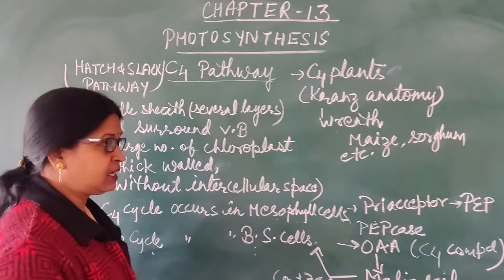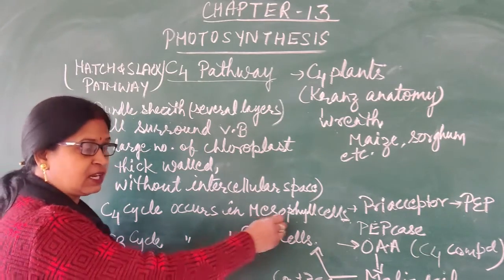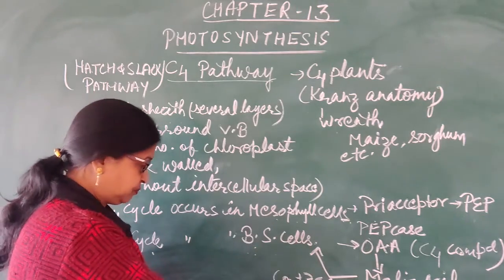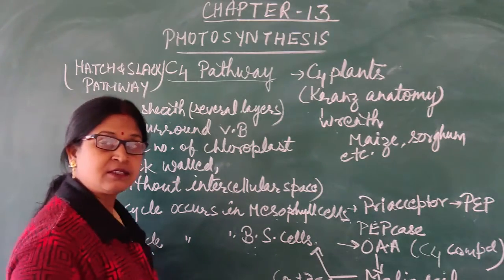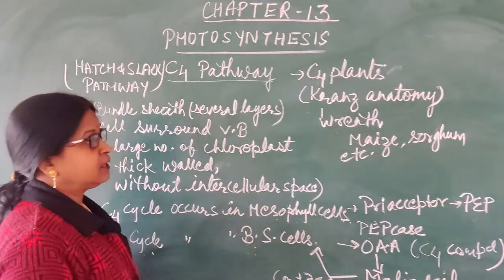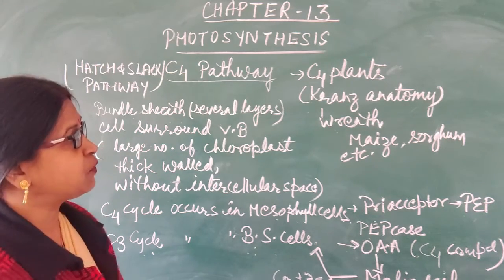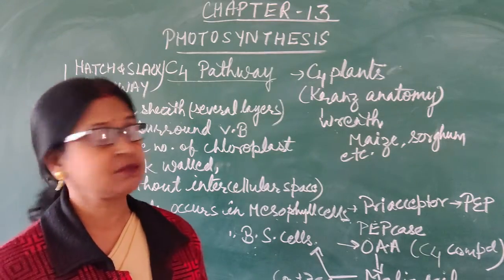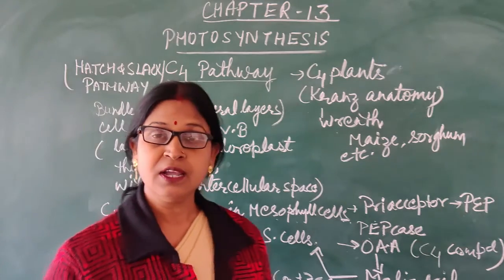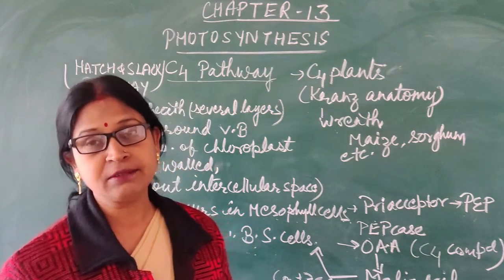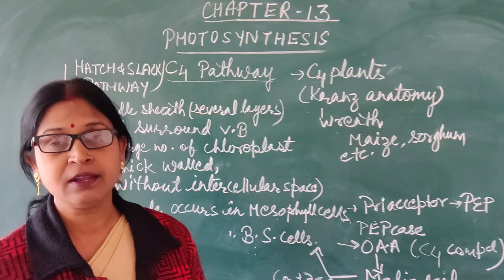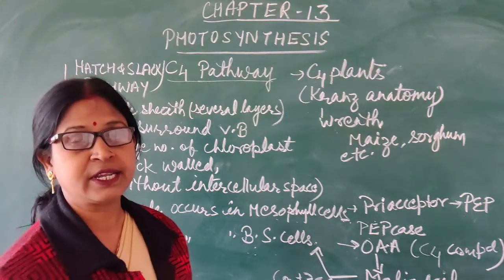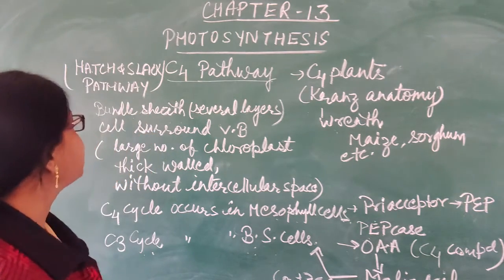So, here we can see that in the mesophyll cell the C4 pathway is going on, and in the bundle sheath cell the C3 cycle is occurring. And these are special plants, C4 plants having Kranz anatomy, and some of the important examples are maize, sorghum, amaranthus, then sugar cane, and they require less amount of water. The plants living in scarcity of water exhibit such a type of cycle.